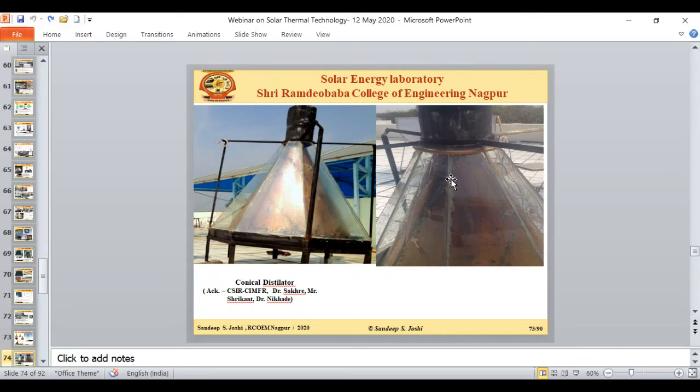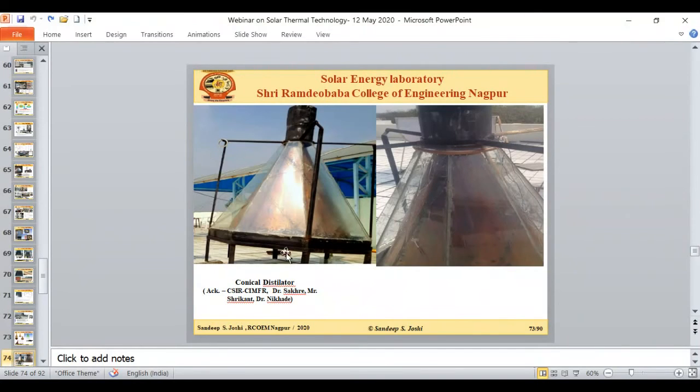Now see, this is the conical distillator, and the water is again coming drop by drop on this absorber surface. And due to this conical shape, for the entire day we are getting the solar radiation, and the water is getting evaporated, and the condensate is collected at the condenser surface or the glazing surface. This is one very good arrangement because this arrangement has both things.